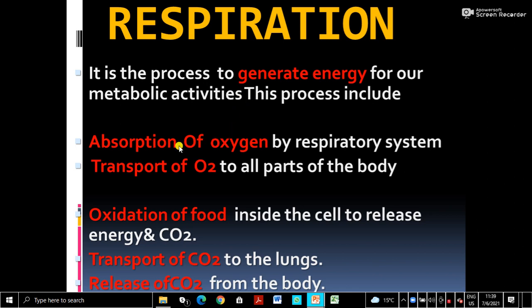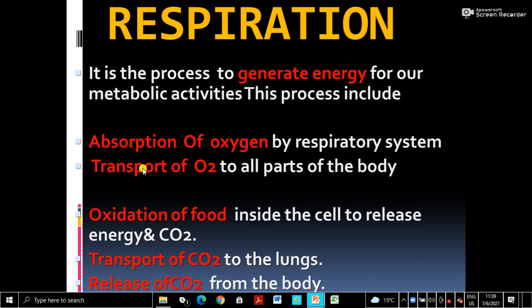Let us see what processes are involved in respiration. The first process is absorption of oxygen. Oxygen is present in the atmosphere, or in water for aquatic organisms. From water or atmosphere, oxygen is absorbed, and this function is done by the respiratory system. Then the oxygen has to reach each and every cell of the body.